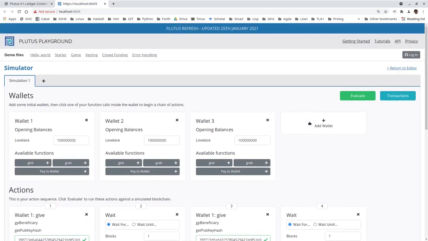Okay, so this is the vesting example, where we made use of the context for the first time, and where we made use of the valid time interval in the transaction to implement a deadline.